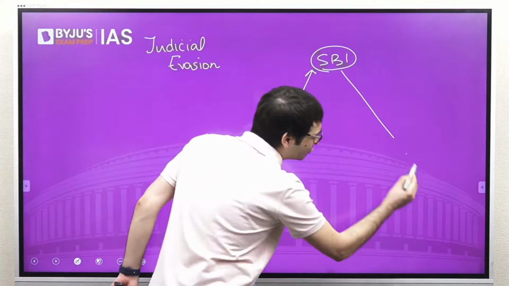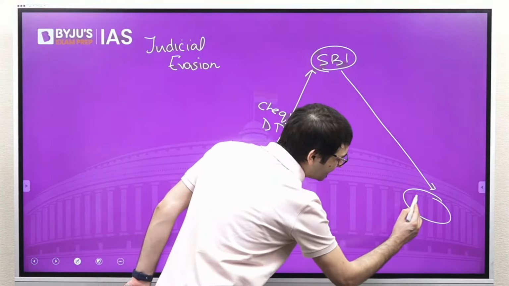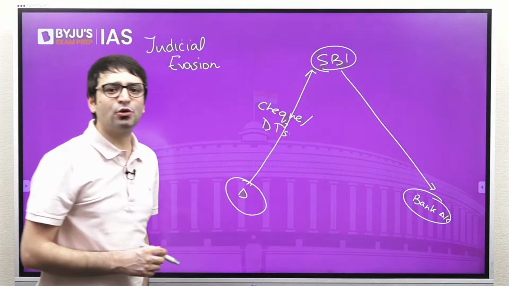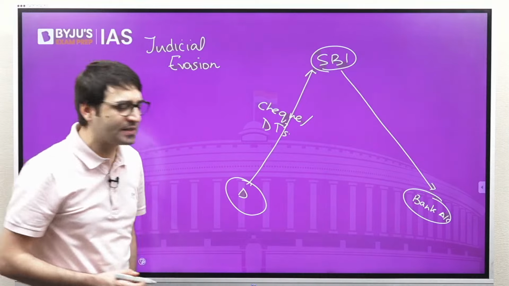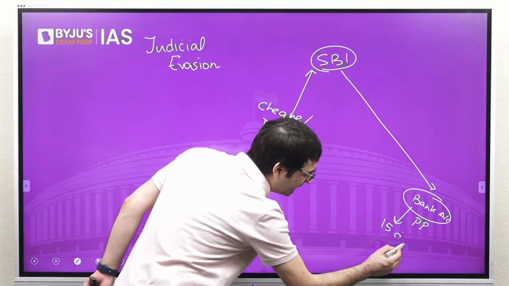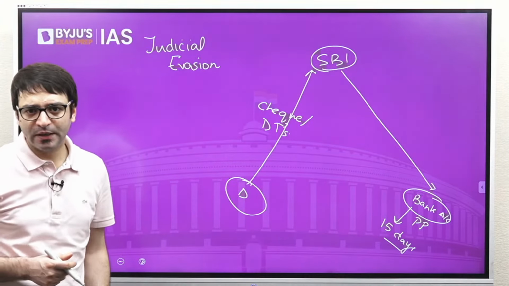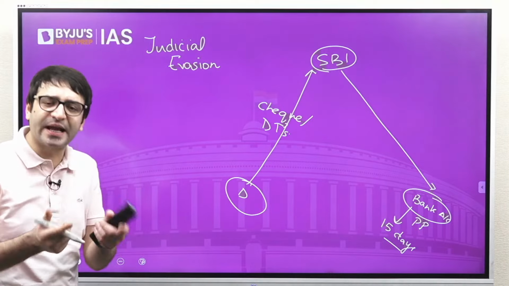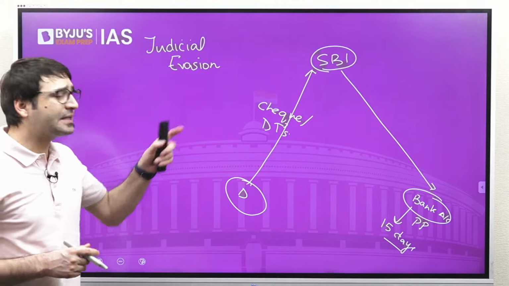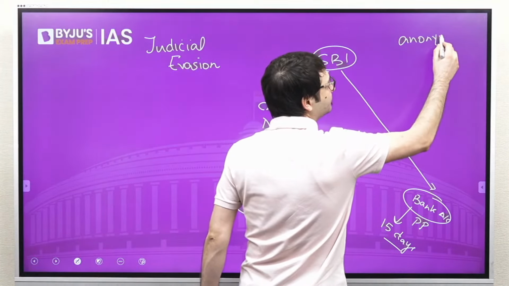Then you can deposit this electoral bond in the bank account of your political party of your choice, and this political party has 15 days to encash it. If a political party is not encashing this electoral bond within 15 days, then it lapses. But this electoral bond is all anonymous.